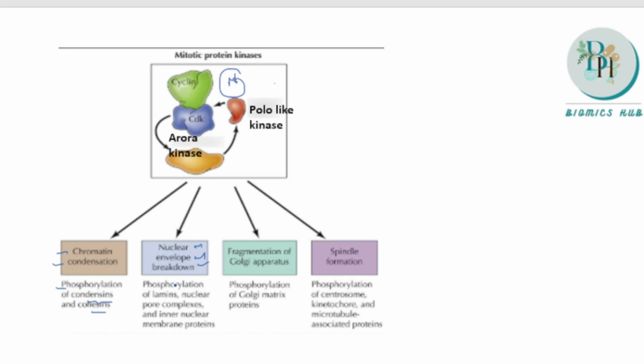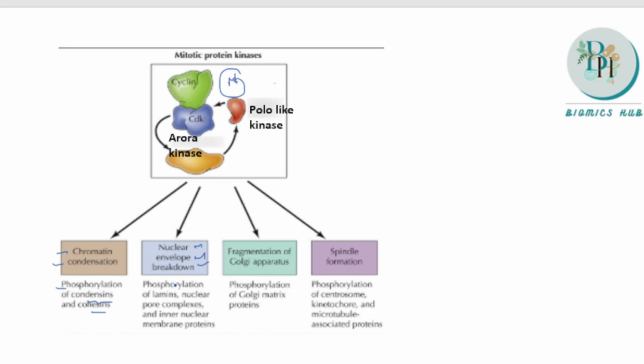The next work is fragmentation of the Golgi apparatus. It phosphorylates the Golgi matrix proteins and helps in the fragmentation of the Golgi apparatus. Next is spindle formation. It helps in the phosphorylation of centromeres, kinetochores as well as microtubule associated proteins for spindle formation. So this option is the incorrect option, because MPF also phosphorylates lamin B. As C is the incorrect option, we can eliminate A, C and D.